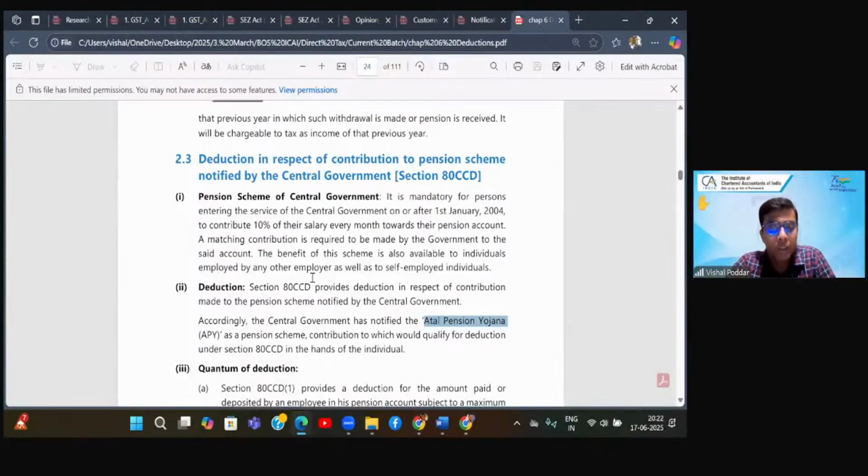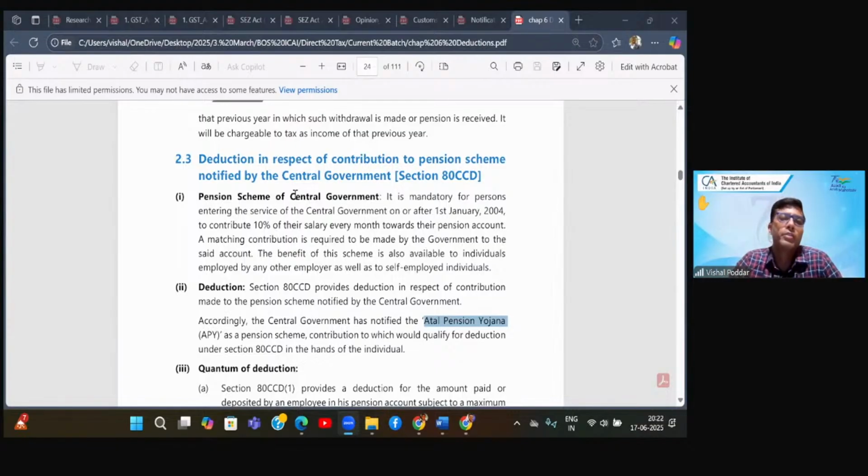So there are two names to this. The particular name of this plan is Atal Pension Yojana in Hindi, and in English they are calling it the National Pension Scheme. So where you are investing here, you get deduction under 80CCD. Now, what is the logic? This is basically for giving you pension so that after your retirement, you can enjoy your remaining life without any hassle or worrying about income.